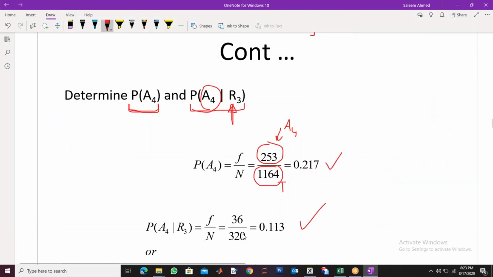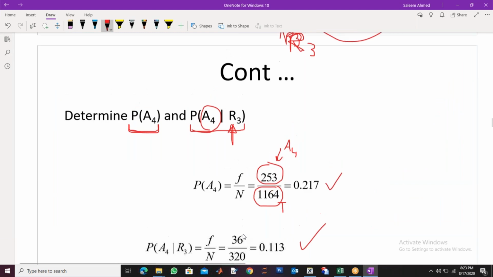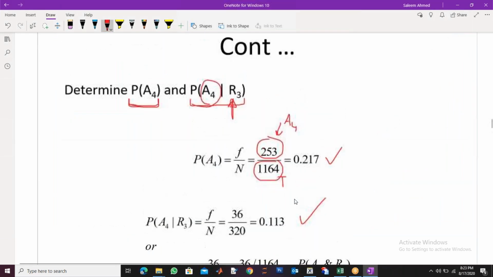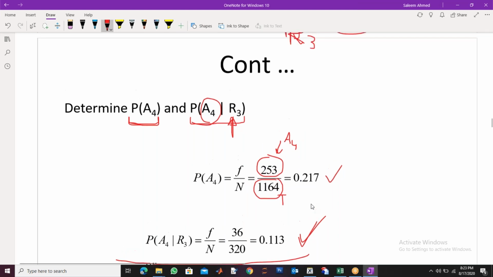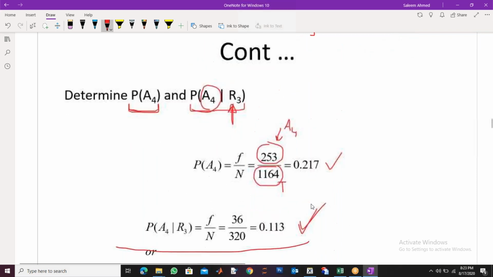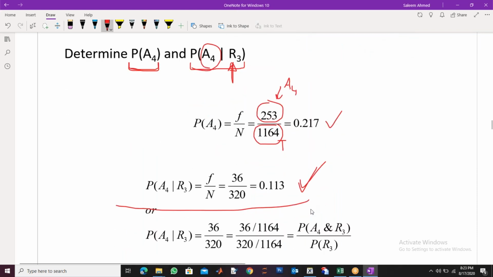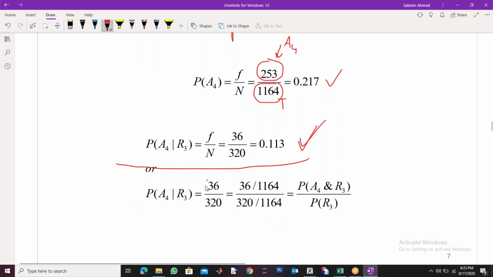Now I am writing it again in terms of the total. This is not the question. Your question finishes here. What we are trying to elaborate is a formula for conditional probability. To make it a formula, if you divide both sides, 36 by 1164 and 320 by 1164, do you think anything will change? Nothing will change, right? Because you can cancel these two. We can divide by any number up and down.